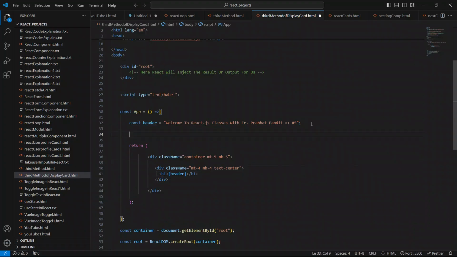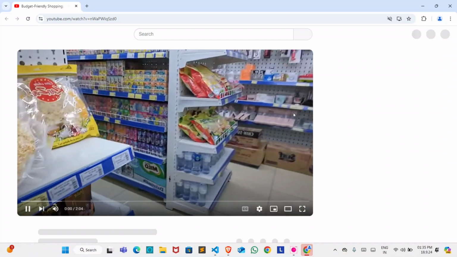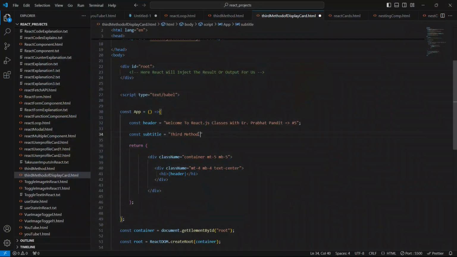I'll say const subtitle equal to, third method to display dynamic cards in React.js.